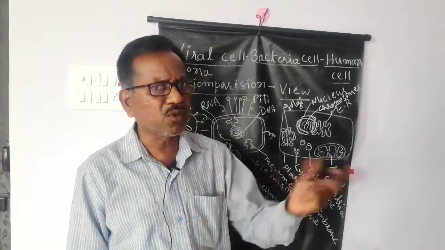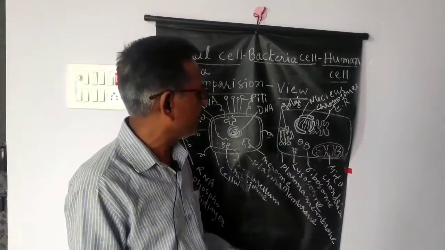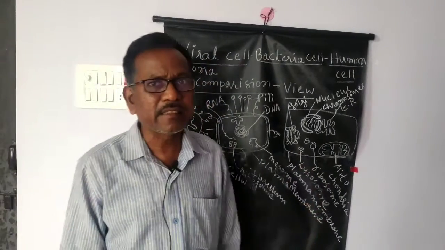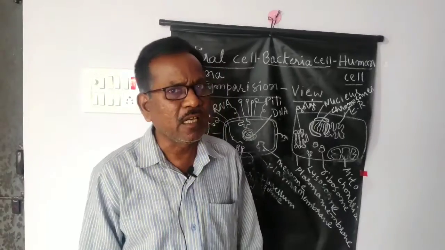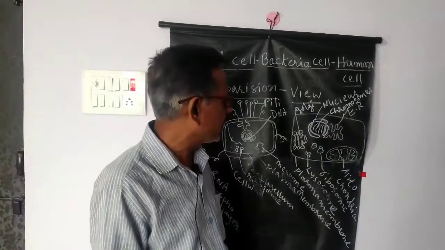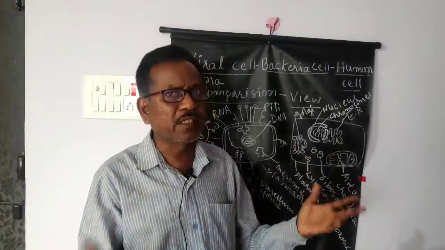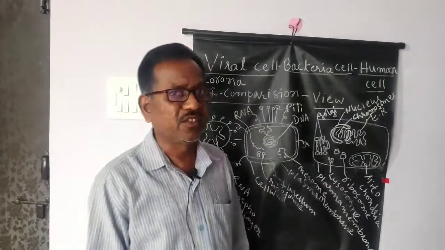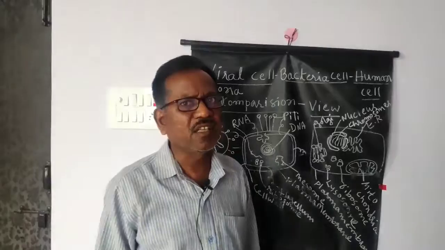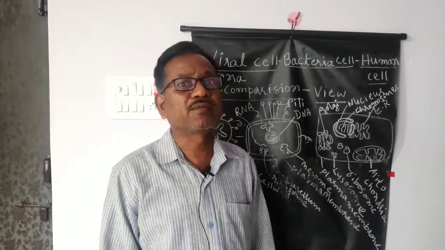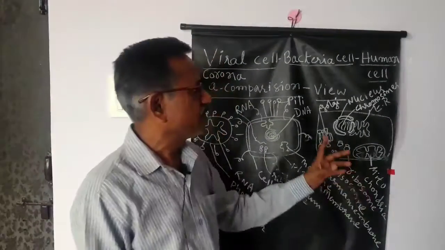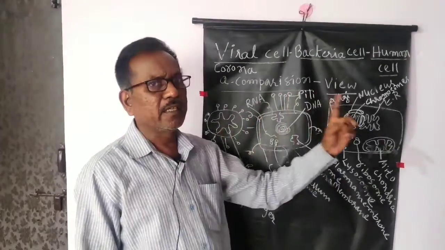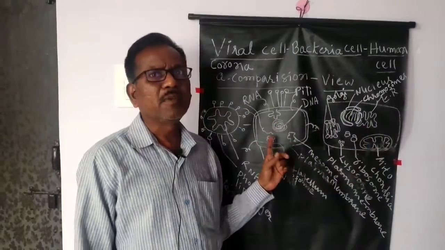So heterophagy and autophagy are two important processes of the lysosomes. Not only that, if any cancer cells are found within the cell, those are also digested by the lysosomes, so they are useful for our protection. Lysosomes are sometimes also called suicidal bags of the cell. So these are the differences between the viral cell, animal cells and bacterial cells.